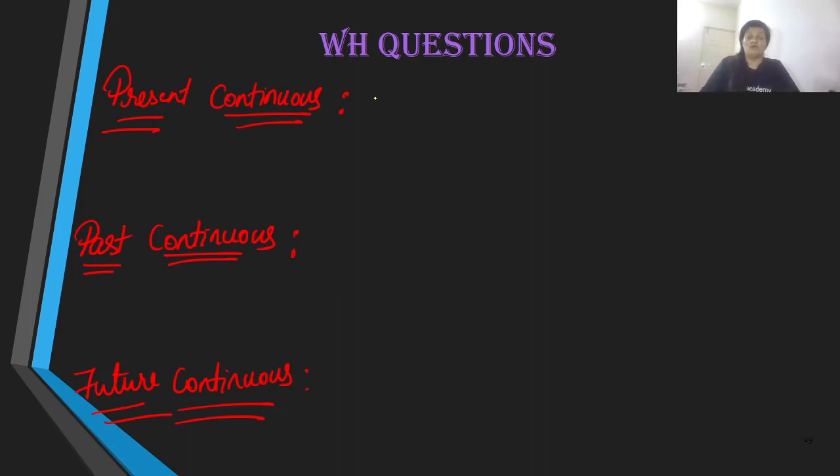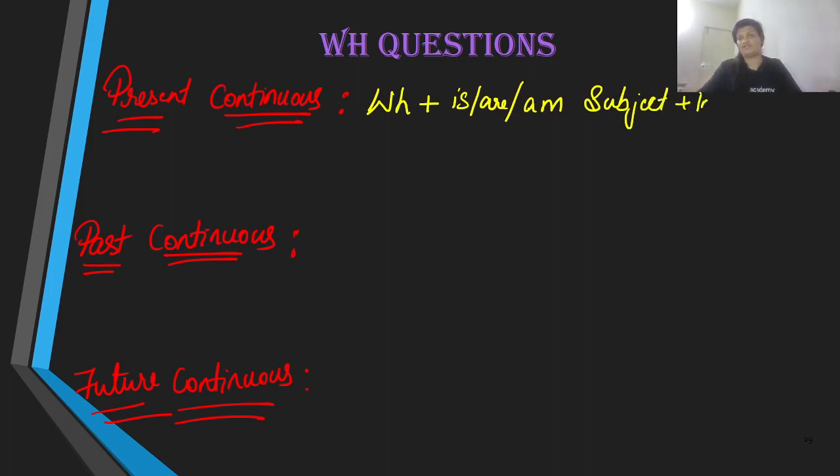Well, we are going to begin with the WH word and then the auxiliary. And the present auxiliaries are is, are, and am. And then you have the subject, and then the ing verb and question mark.